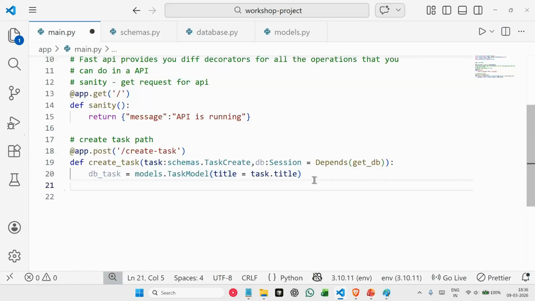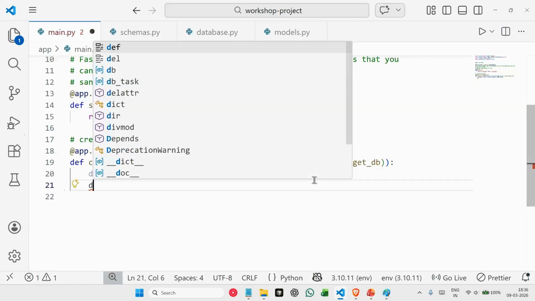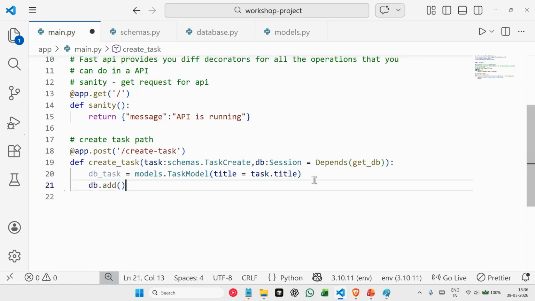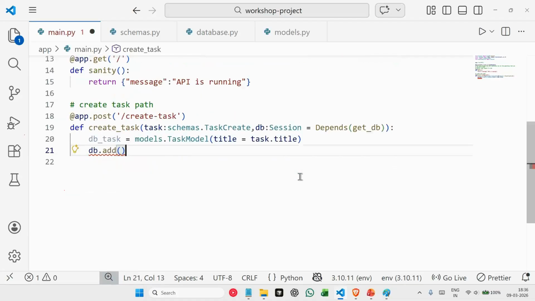Next line will say db dot add. Now, as we discussed, SQLAlchemy provides the default functions that we use to run queries into our SQL database. So this is the function. Add is the function that we use to create a record. Basically, this is your insert command here.